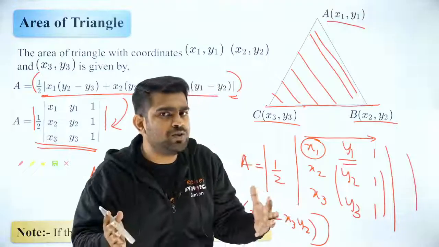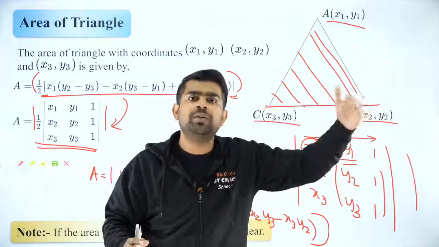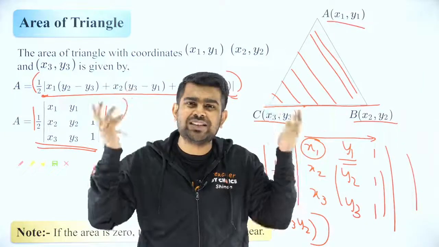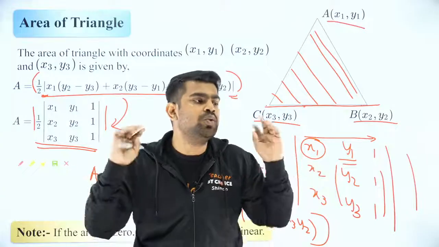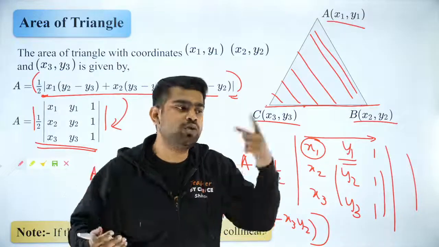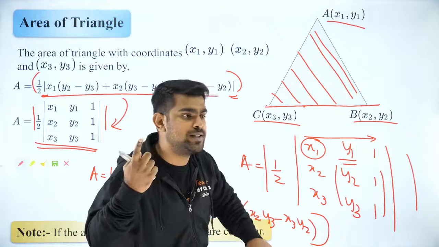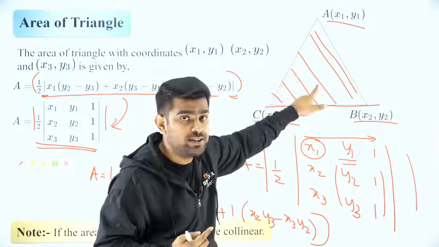And when I talk about collinear points, I'm going to talk about 3 points or more, because talking about collinearity for 2 points makes no sense. Two points are always collinear. So why should I talk about collinearity for 2 points? But when I have 3 points, then I can talk about it, because it can be like a triangle where it is non-collinear.